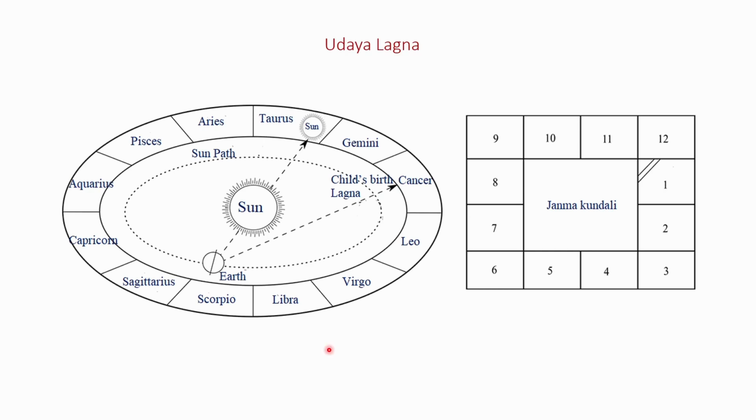Udaya Lagna is different from Janma Lagna. The Rashi position of the sun at the time of sunrise is called Udaya Lagna. Udaya Lagna depends upon the sun's position in the Rashi chakra as viewed from the earth.